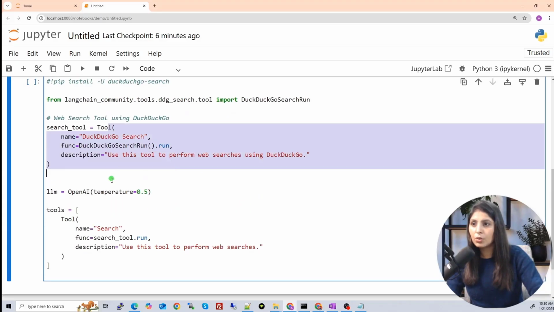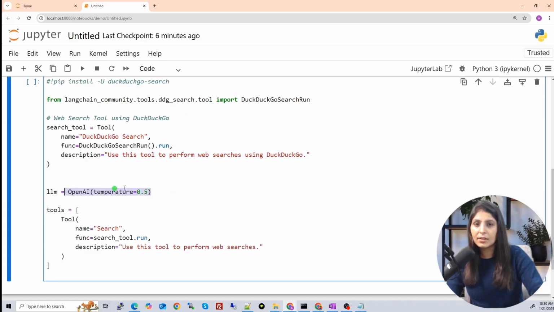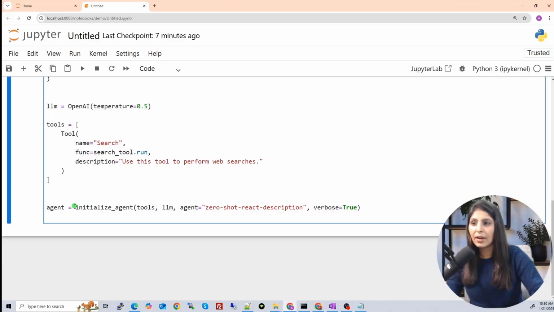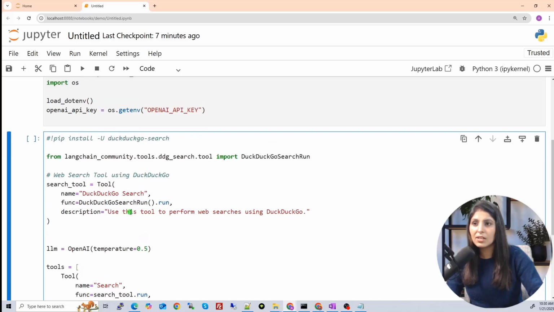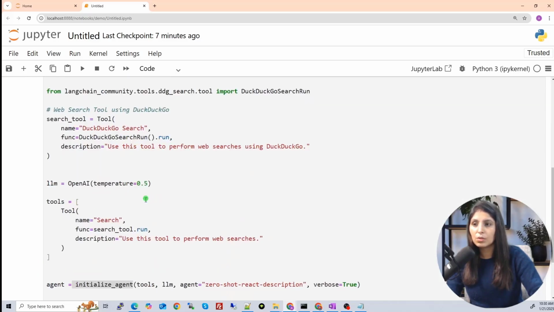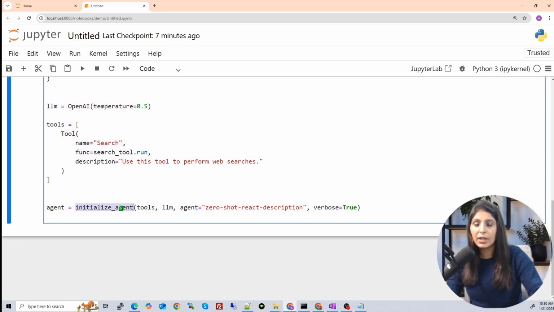Now we have a tool and an LLM. Now let's create an agent. To create an agent, we will write initialize agent. From where are we getting this initialize agent? Remember, we imported it over here. Using that, we will create an agent, and to create it, we will use tools and LLM together. The tools are present over here and the LLM is present in this LLM variable. Then, what kind of agent do we want to create?